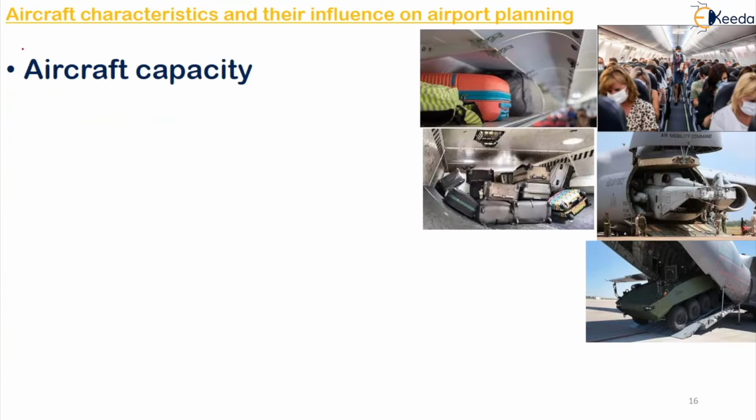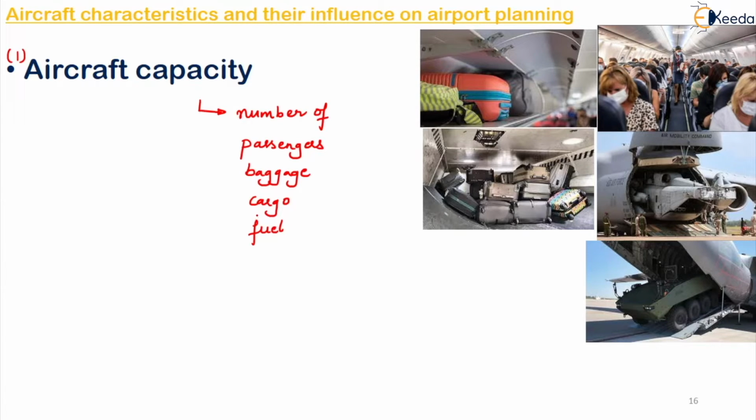The first one is your aircraft capacity, right? So the capacity of the aircraft will determine the number of passengers, your baggage, then cargos and fuel. Based on this, we will determine the capacity of the aircraft.